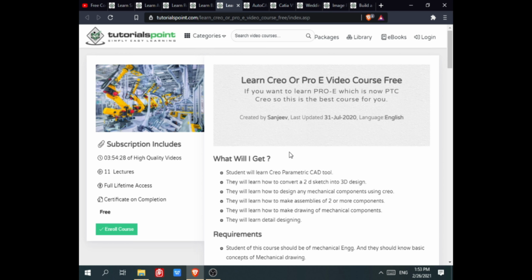In this course, you will learn the Creo Parametric CAD tool. You will also learn how to convert a 2D sketch into a 3D design. You will also learn how to design any mechanical component using Creo, how to make assemblies of two or more components, how to make drawings of mechanical components, and detailed designing.